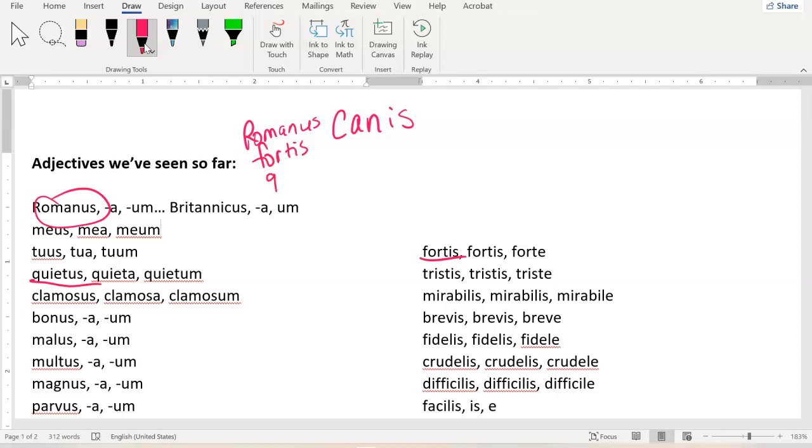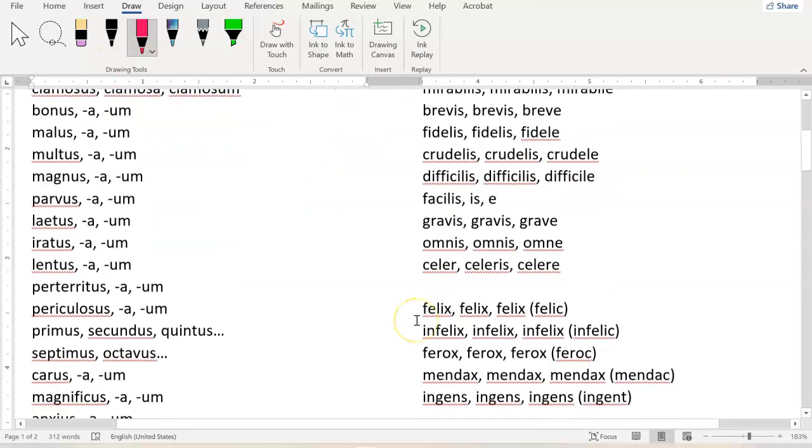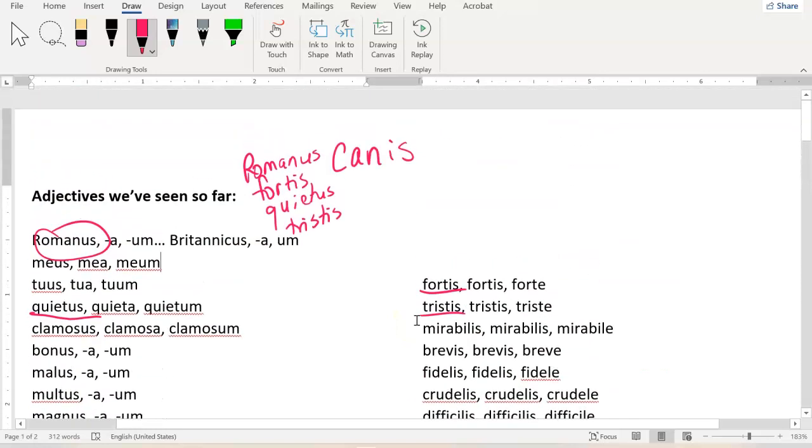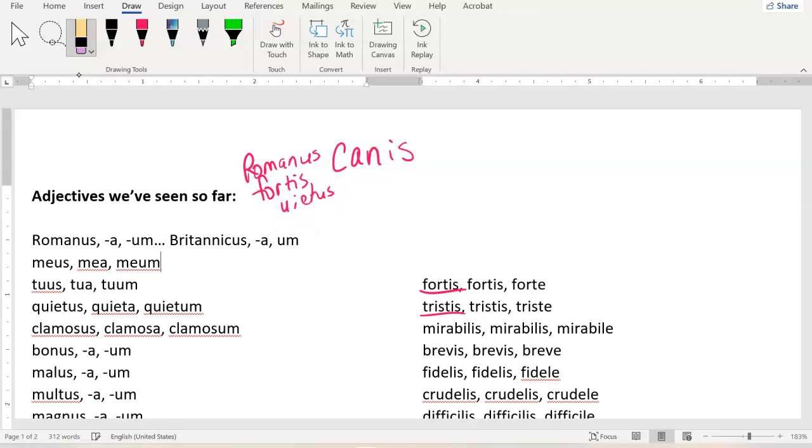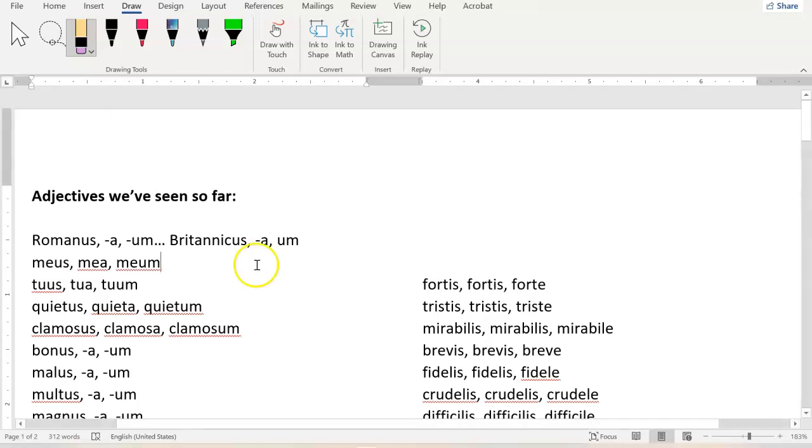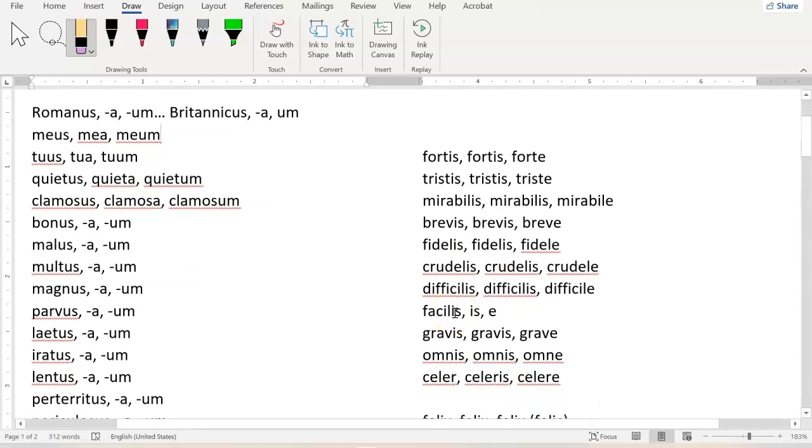He could also be a quiet dog, right? Quietus Canis. Or a sad dog. Tristis Canis. And any of these adjectives on this page could probably describe my dog. And these adjectives on this vocab list that you guys were practicing with are exemplifying the two different kinds of adjectives that exist in Latin. They're not all that different.